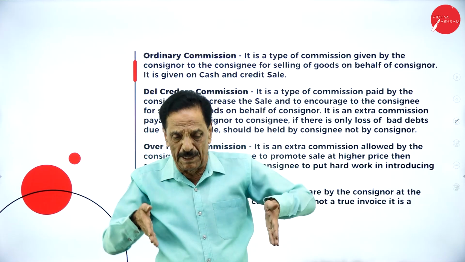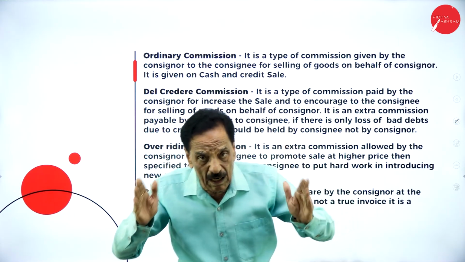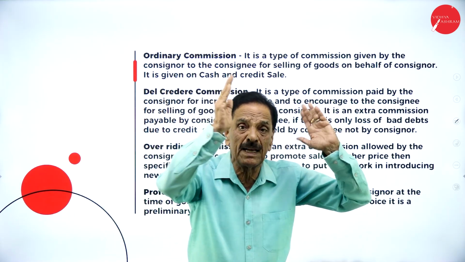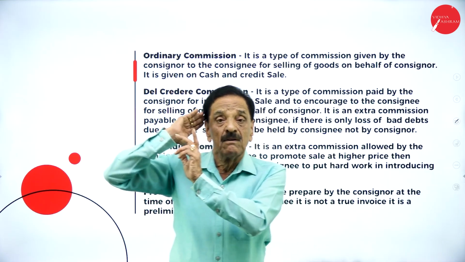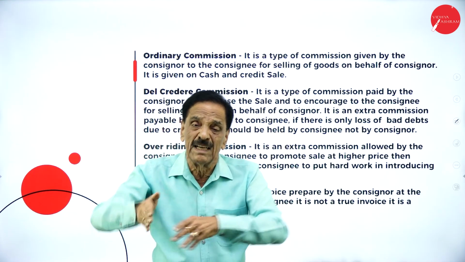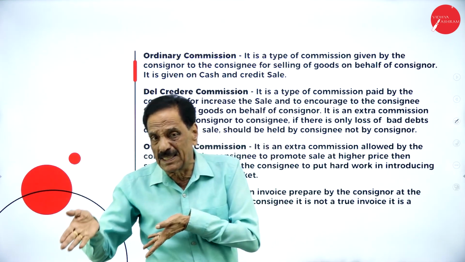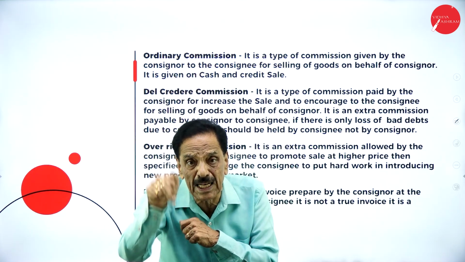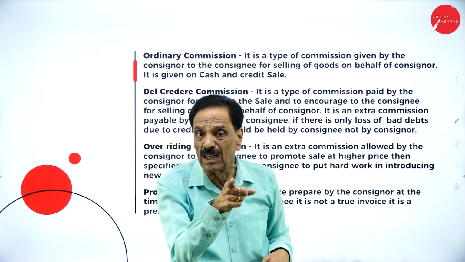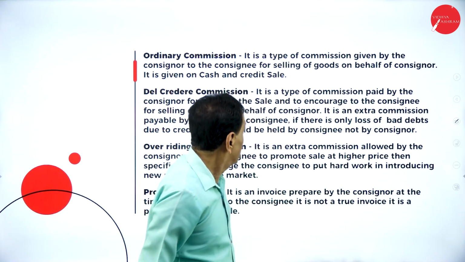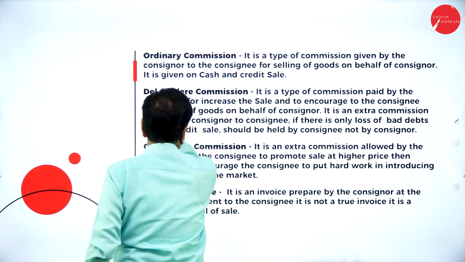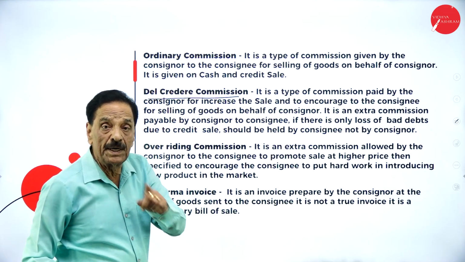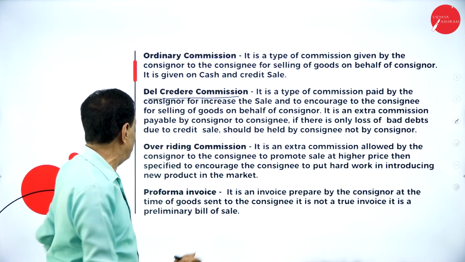This is a very good point. Generally, if there is a loss, that loss will be borne by the consignor. But when Del credere commission is paid, if there is any loss, like a bad debt arising due to credit sale, that loss should be borne by the consignee, not by the consignor. This is a very important point. So, it's an extra commission, so more responsibility goes to the consignee.